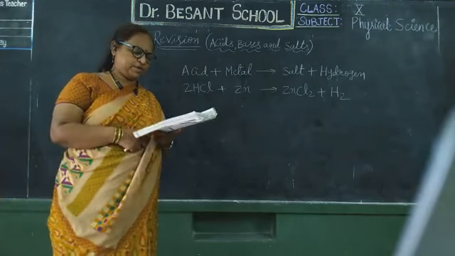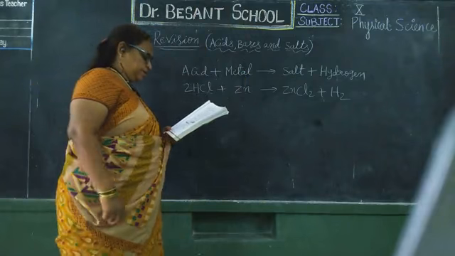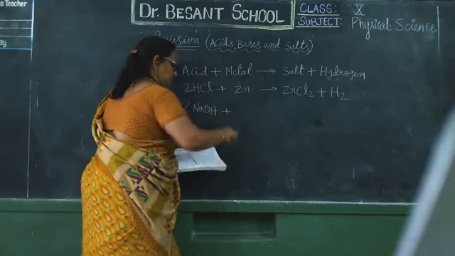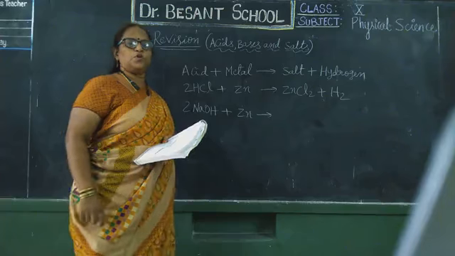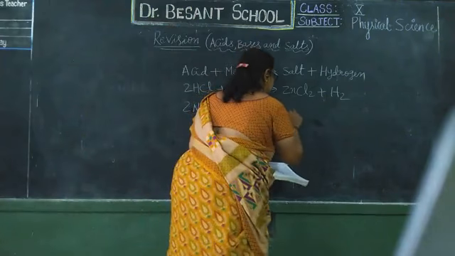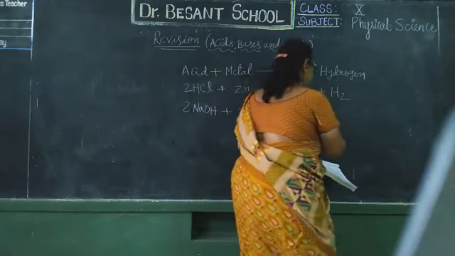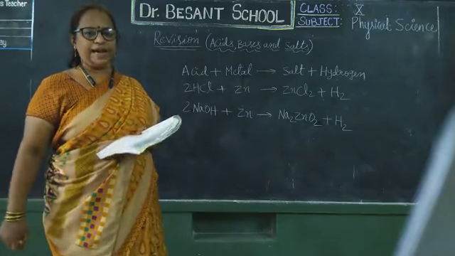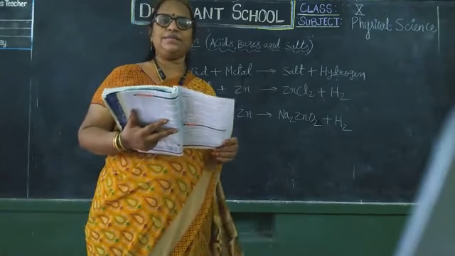In the same way, bases also will react with metals and form salt plus hydrogen. That is our third activity. In that example, the base you have taken is sodium hydroxide, reacting with the same zinc granules. In place of HCl acid, we will pour sodium hydroxide. Then it forms sodium zincate, Na2ZnO2, and liberates hydrogen gas. So acids or bases will react with metals, then they will liberate hydrogen gas along with that metallic salt.